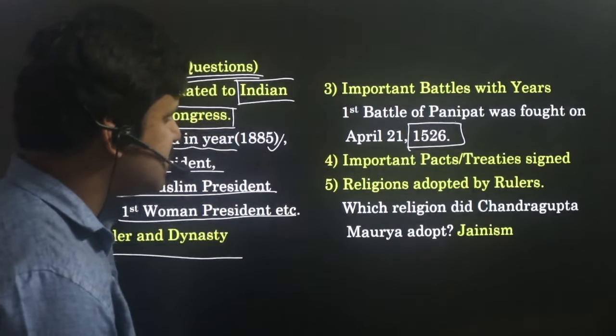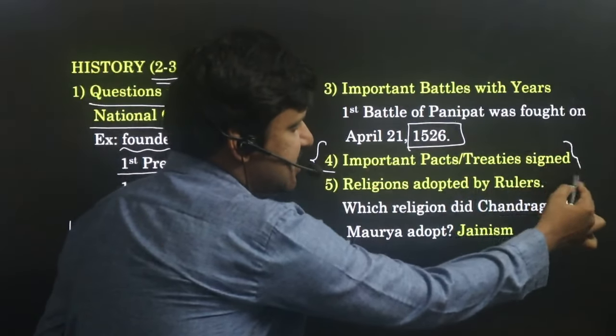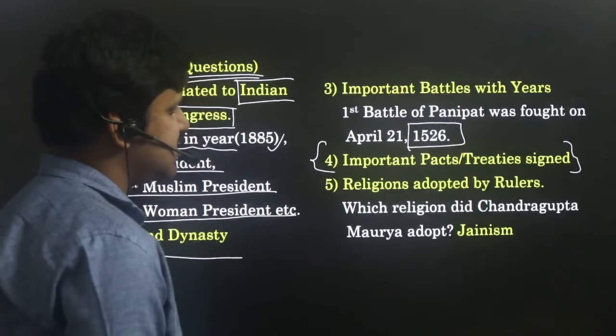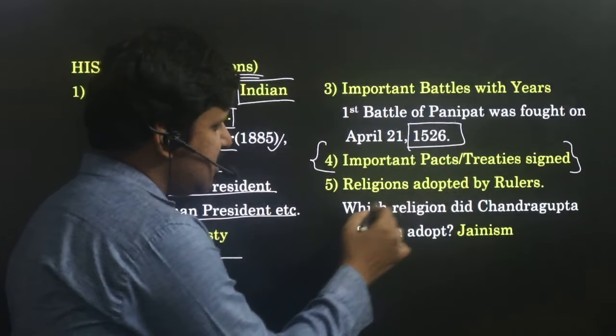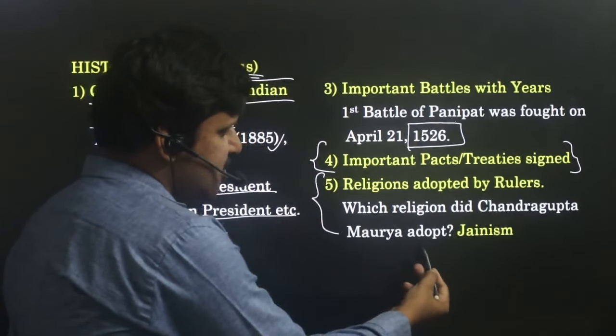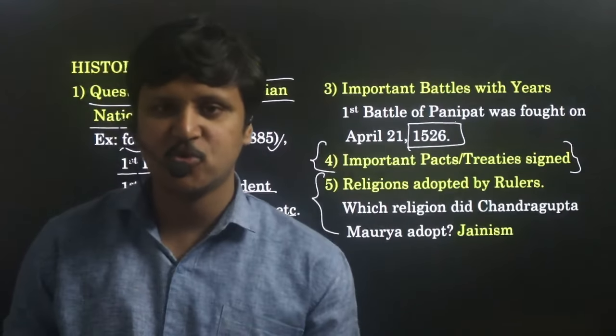Next, important pacts or treaties signed. Important pacts are also important in Indian history. For example, Pune Pact is signed in which year? Like that questions can be asked. Next, religions adopted by rulers. This question also came recently: Chandragupta Maurya adopted which religion? Answer is Jainism. So these five are considered most important.